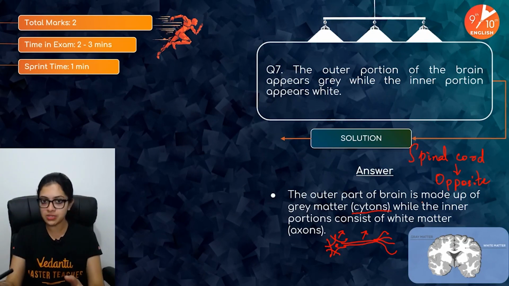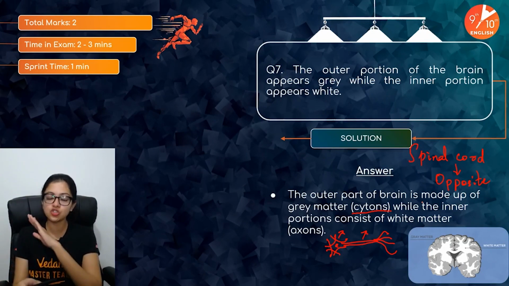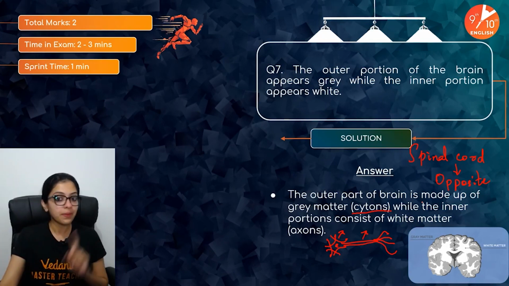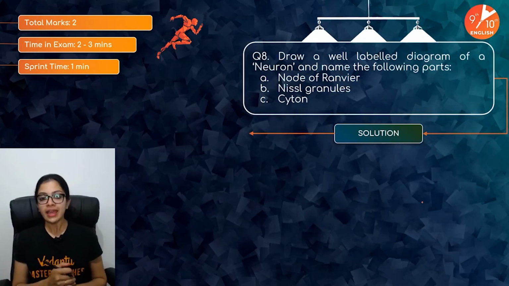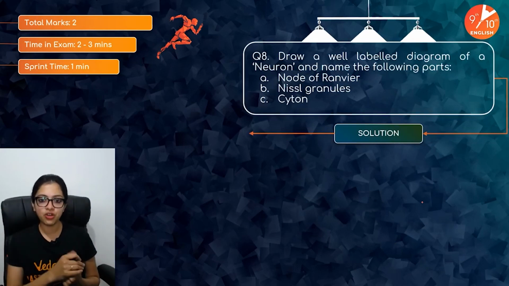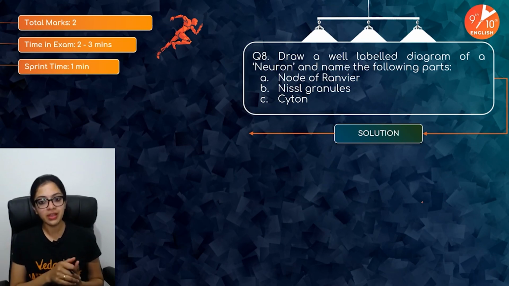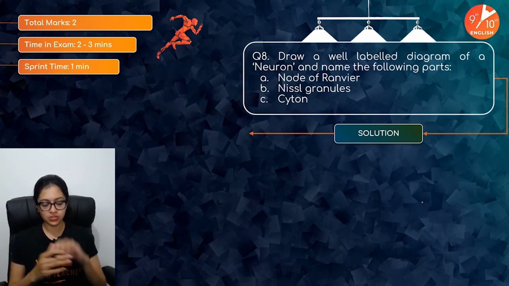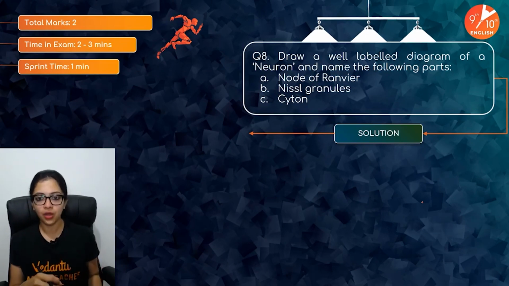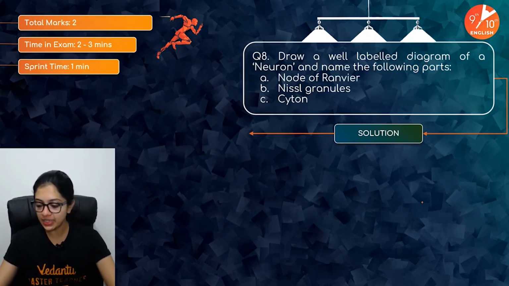The reason I picked up this question is because it's super important. Not exactly in this form, but as a diagram based question as well in section B. So be aware of it. Now the next one. Draw a well-labeled diagram of a neuron. Name the following parts: Nodes of Ranvier, Nissl's granules, and cyton.